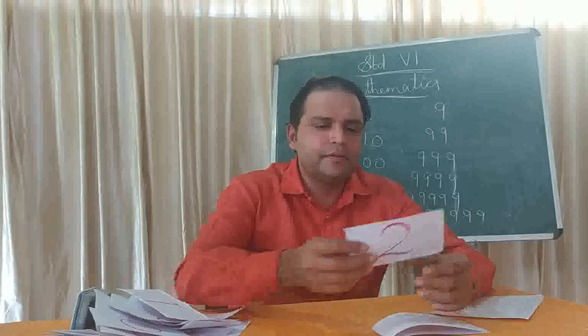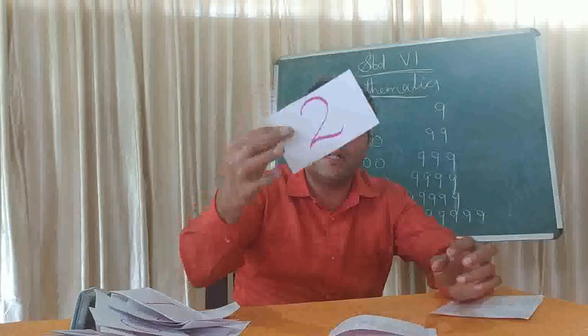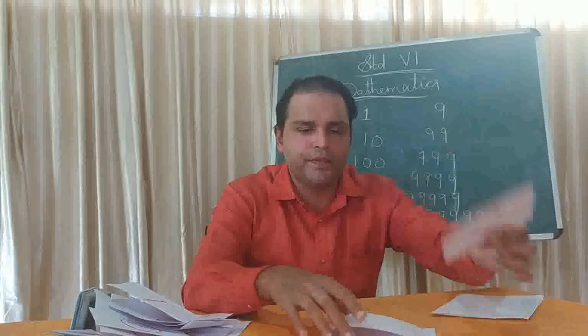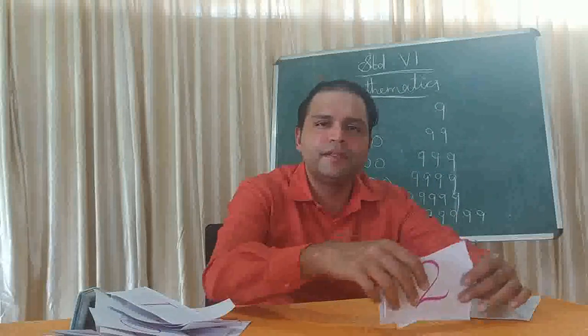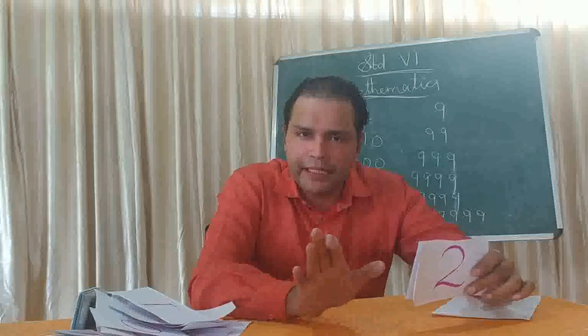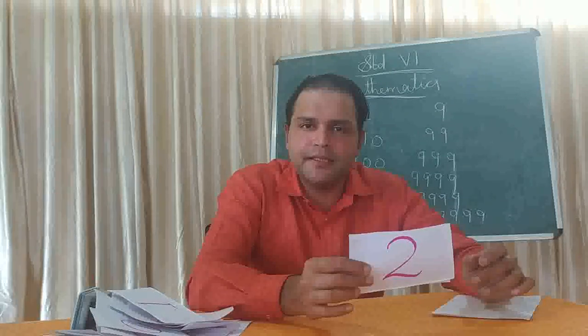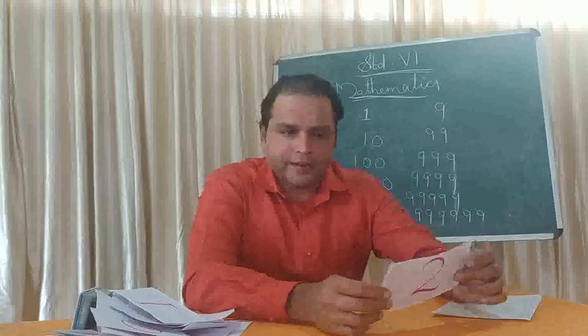So, what do you want to do? The thing is, I am giving only 3 digits. The first digit is 2, second digit is 7, and the third digit is 3. Now, you cannot repeat these digits, but you have to make the largest 3-digit number and the smallest 3-digit number. How can you make it?